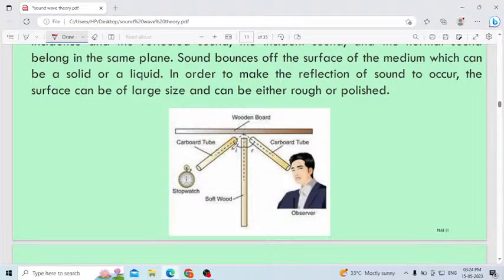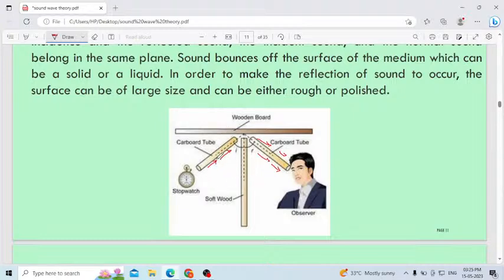Once this stopwatch is on, the sound waves will travel in this direction and hit the wooden board. After hitting the wooden board, the same sound waves get reflected in this direction, and here you can listen to the tick tick sound. This is nothing but reflection of sound waves. It is the same as the reflection of light.